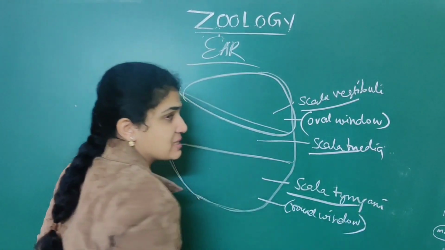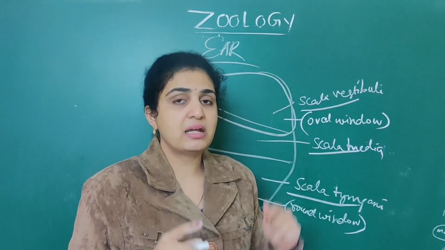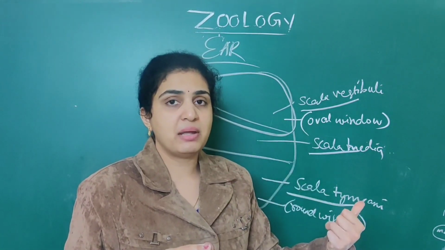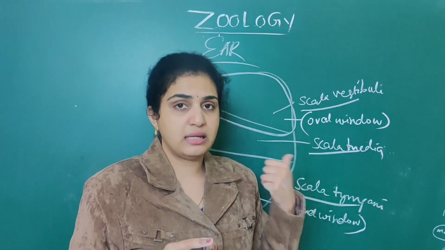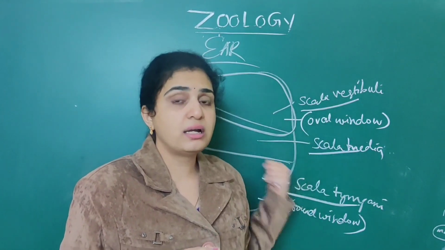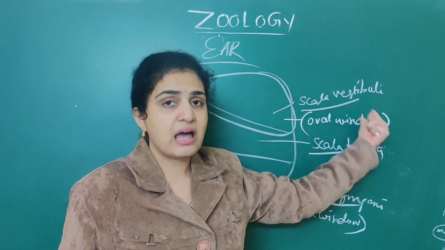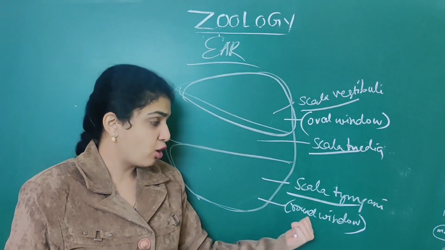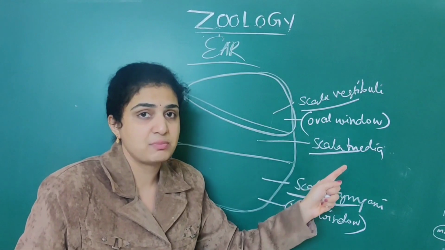I told you first that malleus, incus, stapes are the three parts of the middle ear. The malleus is associated with the outer ear by the tympanic membrane. Whereas the stapes, the third ear ossicle, is associated with the scala vestibuli, not tympani. Important NEET question. It is associated with the oval window, that is scala vestibuli, not with the round window, that is scala tympani.